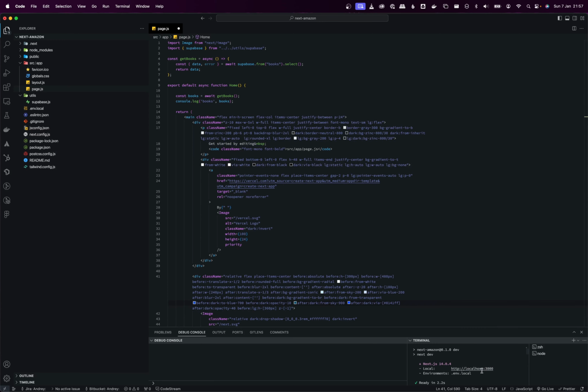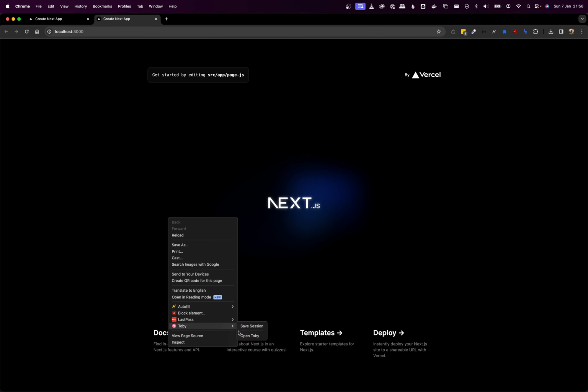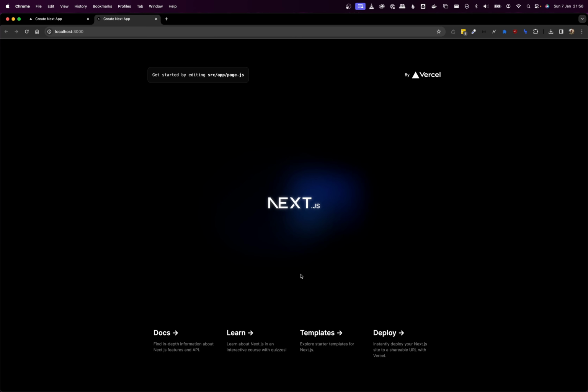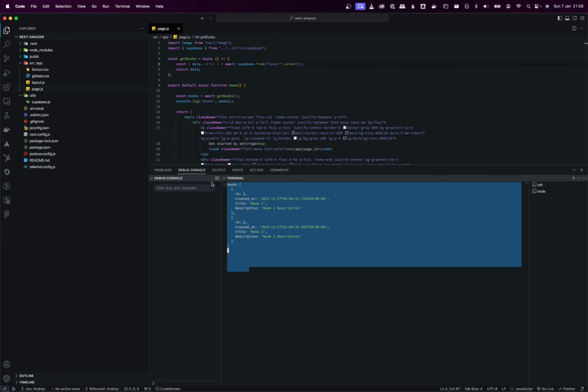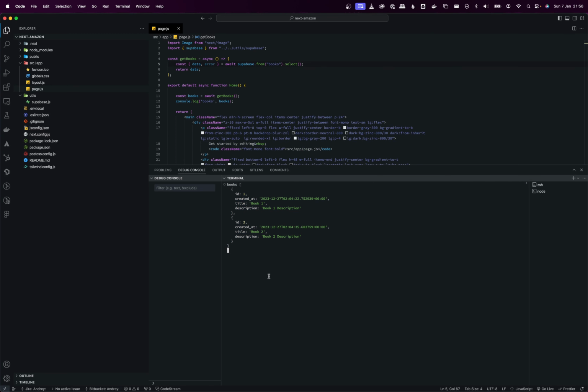Once you've started the server, navigate to your localhost on port 3000 using a web browser. In your terminal, you should observe the data retrieved from Supabase. This marks the conclusion of Part 1 in this series, and we'll proceed with Part 2 in the next session.